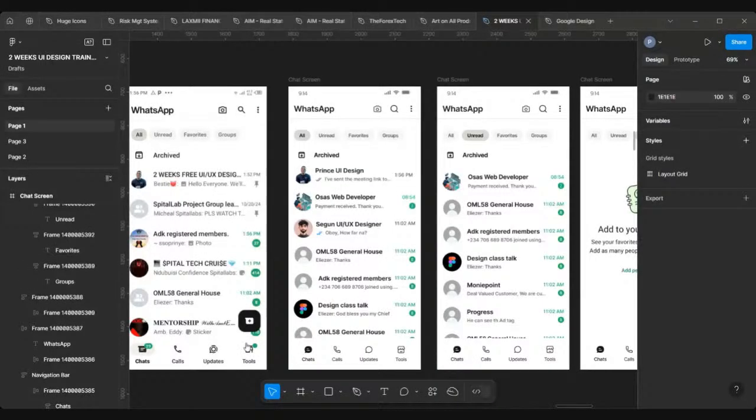So we've designed our WhatsApp screen, right? So what we'll be doing today is we want to prototype the design and test it on our phone. So I would like you to pay close attention to whatever we're doing today so that you can effect that on your design.